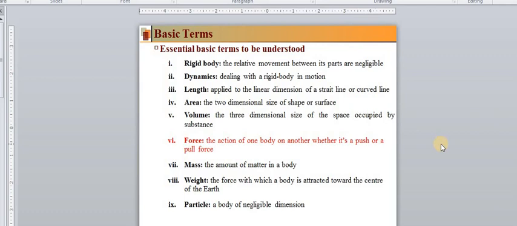That negligible thing which is there in the air, which is shapeless or negligible in size, is nothing but a particle. The particle is nothing but a body of negligible dimensions.